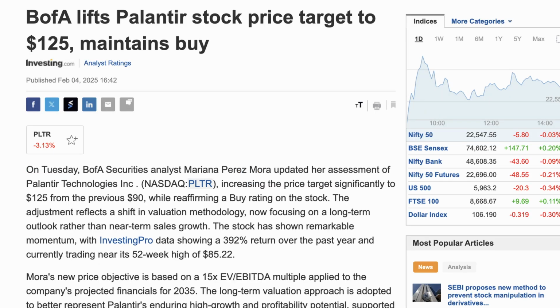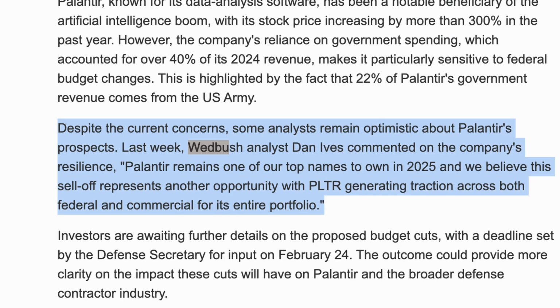But still, Bank of America's analyst, Mariana Mora, raised the price target to $125, emphasizing Palantir's compelling value proposition in the competitive AI landscape. Wedbush analyst Dan Ives maintains an optimistic stance, suggesting that potential defense budget cuts might inadvertently benefit Palantir. He posits that reduced traditional defense spending could lead to increased investment in AI solutions, positioning Palantir to capture more IT budget allocations from the Pentagon. Ives upholds a buy rating with a target of $120.